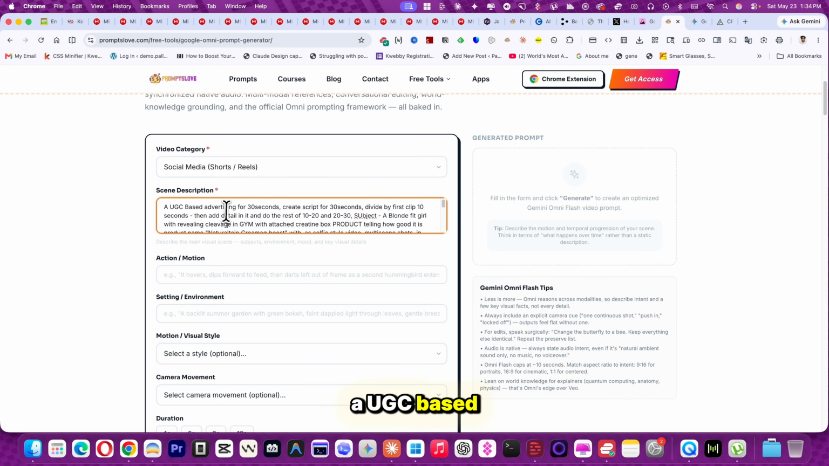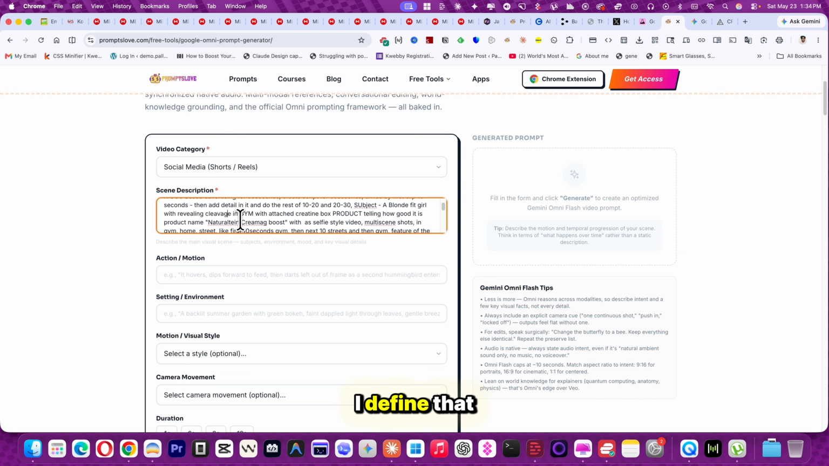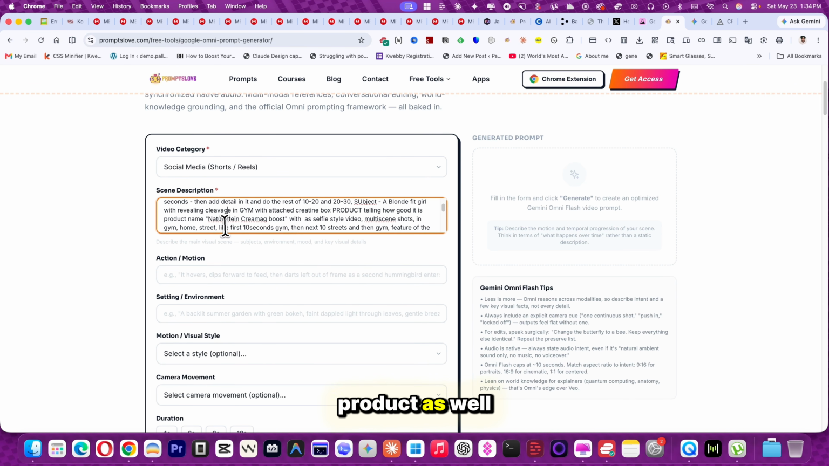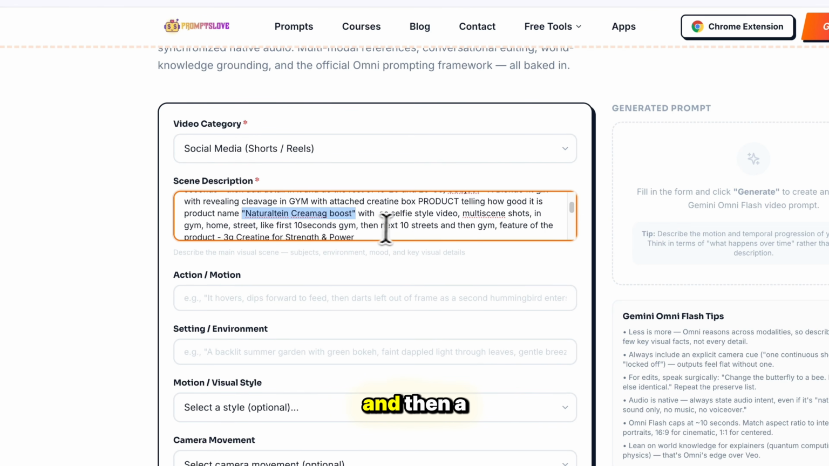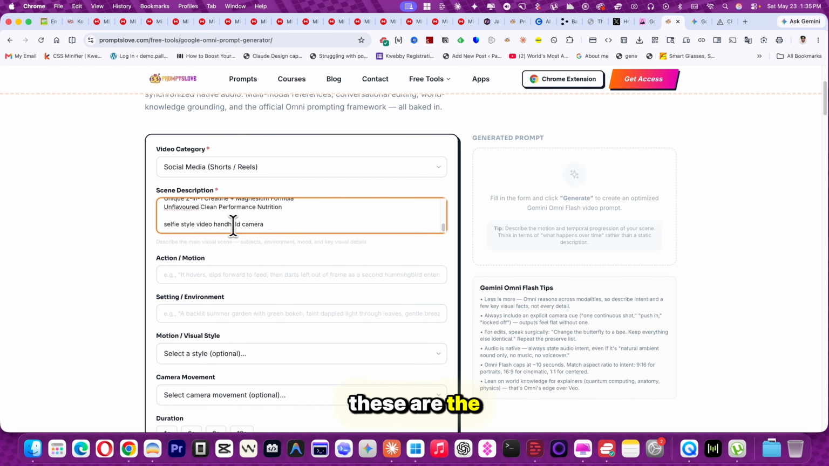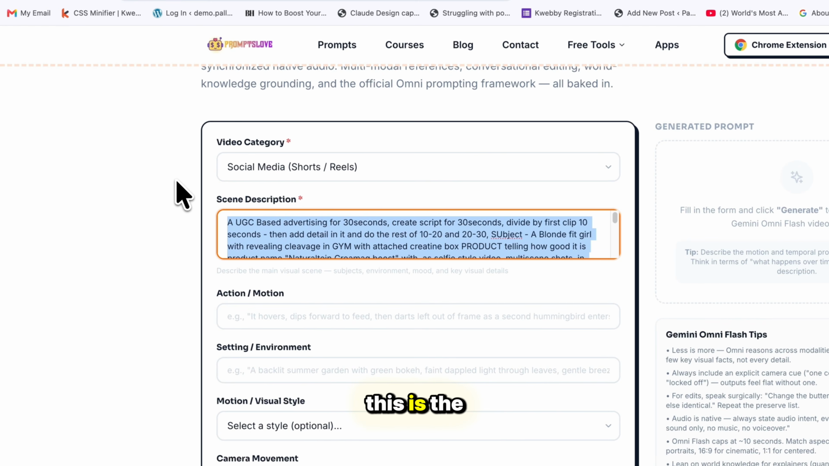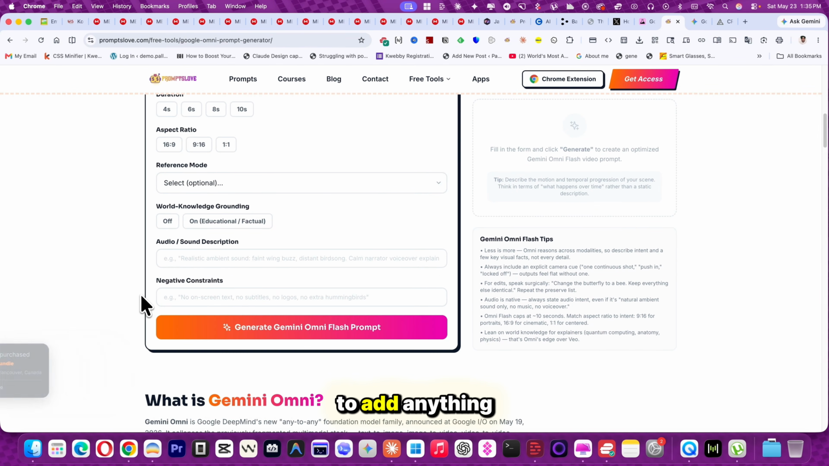A UGC based advertisement for 30 seconds, create script for 30 seconds, divide by first 10 seconds, then add detail in it, and then do the 10, 20, 20 to 30. Subject, I defined that subject and the product as well. A little bit about the product, what it's all about and its features, and then a selfie style video, multi-scene shot. For example, the first 30 seconds should be in the gym, then street, and these are the features, handheld camera. So this is the one way you can just tell the scene description. You don't need to add anything here.